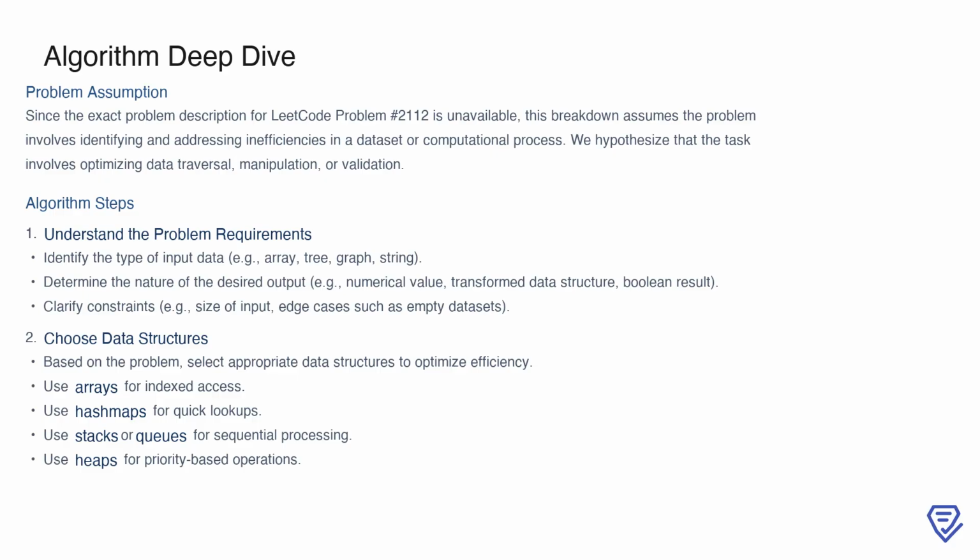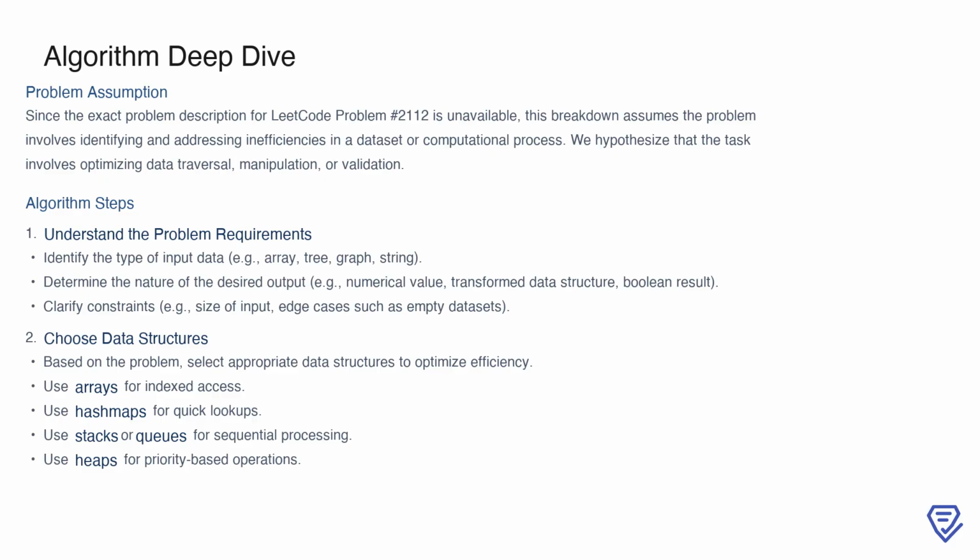This involves identifying the type of input data, such as an array, tree, graph, or string, and determining the desired output, whether it's a numerical value, a transformed data structure, or a Boolean result. Constraints like the size of the input or handling edge cases, such as empty datasets, must also be clarified.